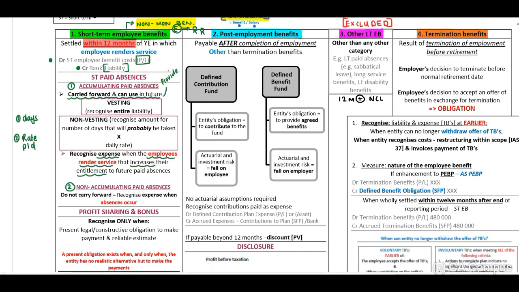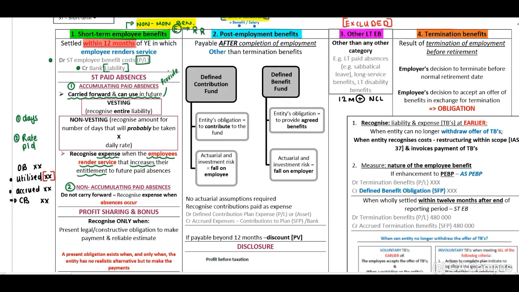Then you need to read the information provided. You need to identify what is the opening balance, number of days, what is the utilized number of days. Remember, utilized, used, how many days have been used, and how many days accrued for the current year. Used, you will have to deduct, take out, and this will result in your closing balance.